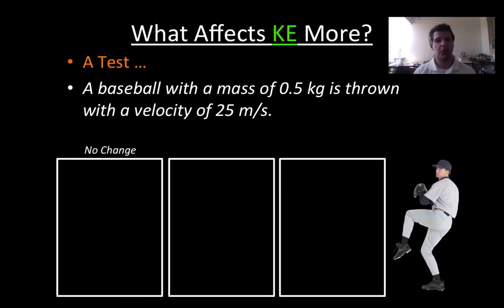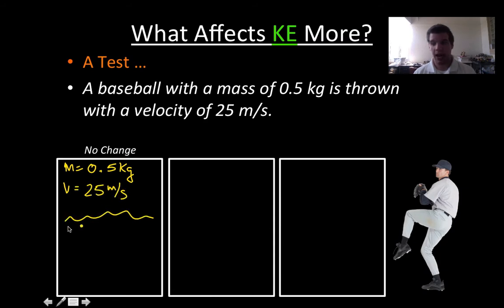So let's say you have a pitcher, he's going to throw a baseball, right? A baseball has a mass of about 0.5 kilograms, and he's going to throw it 25 meters per second. So if I go through all the math for this, I know that the mass is going to be 0.5 kilograms, and then the velocity is going to be 25 meters per second. Let's say I go through and calculate how much KE that has. I did that earlier, and I found that KE equals 156.25 joules. You can check them out later if you want to.